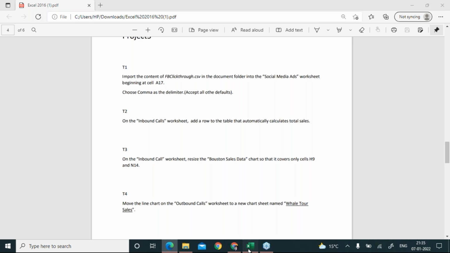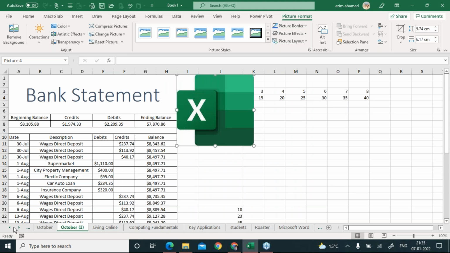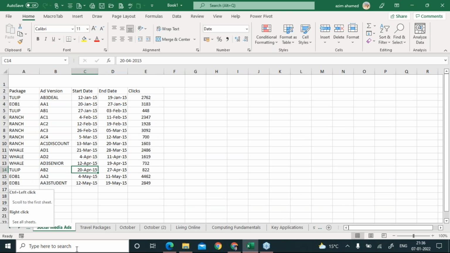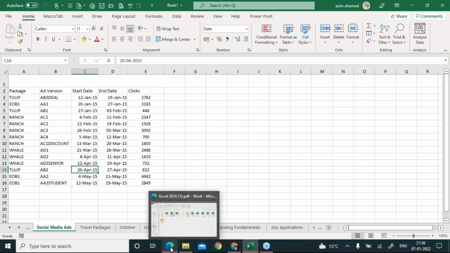I have to find the social media ads worksheet first. I just right click, and here is the social media ads worksheet. This one, right? I just click here and come back to the question.